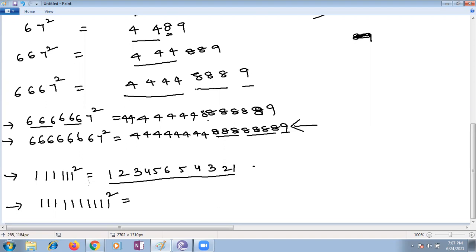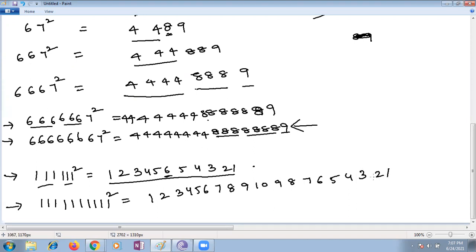Ma'am, we can add 1 plus 0, there is 0 means we are going with 6. So if there are 10 ones, how should we go? 1, 2, 3, 4, 5, 6, 7, 8, 9, 10, and then 9, 8, 7, 6, 5, 4, 3, 2, 1. Ma'am, is this correct?